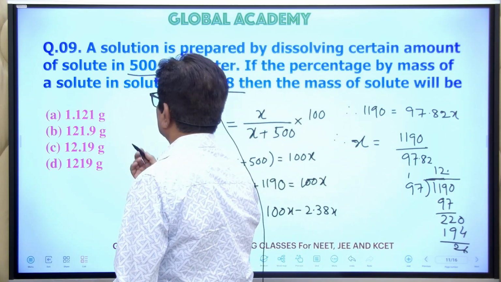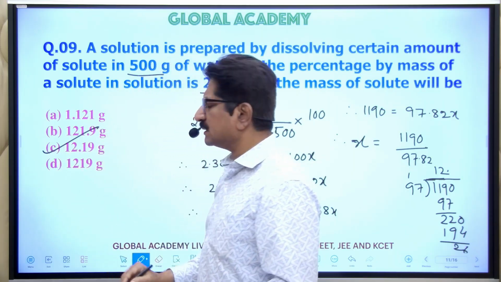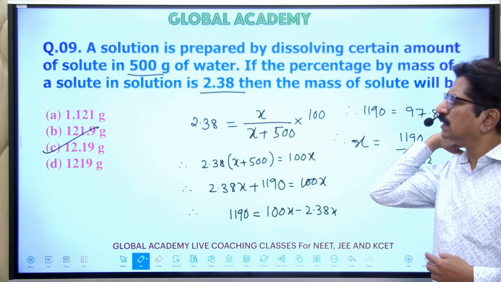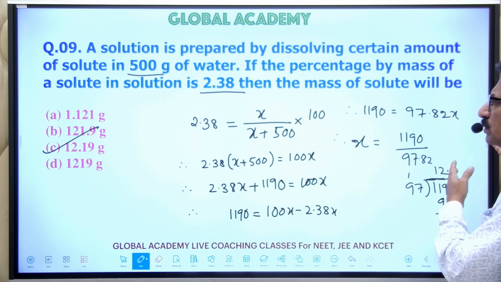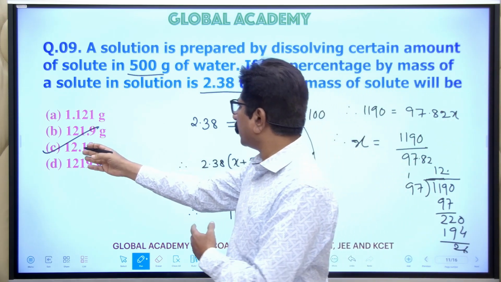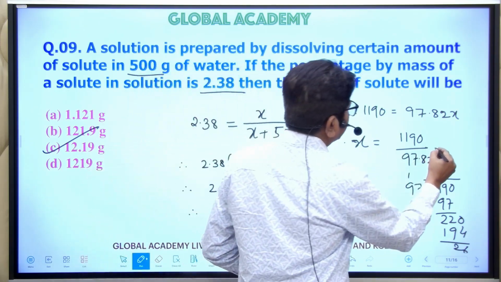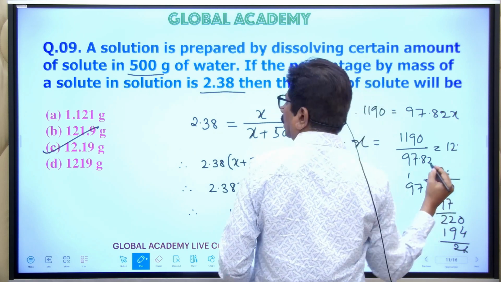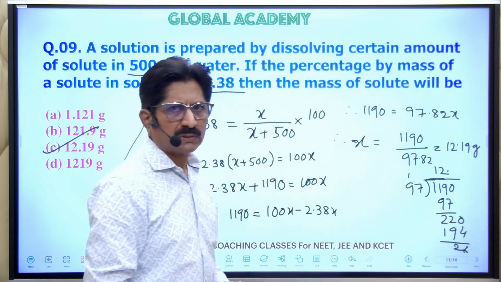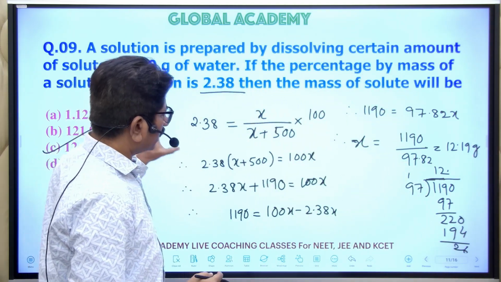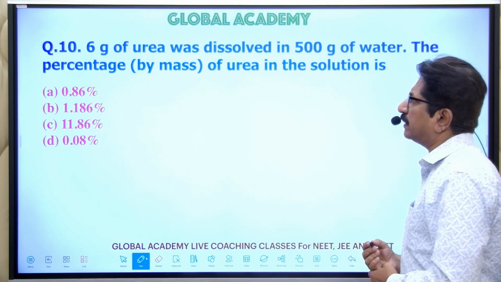So see the answer, which is the 12 point. A is not that, B is not that, the answer is C. C is the right answer, which gives 12 point. So there is no need to go for the full calculation here. Once you come to know that it's a 12 point, then definitely you can write it out like the 12 point, it is 19 grams. So this is question number 9. We have to solve it like this. It is a little lengthy, so you have to make it a little short and you can calculate.